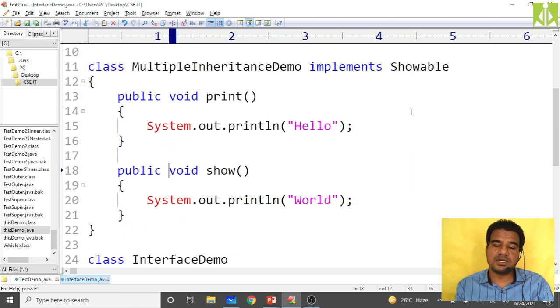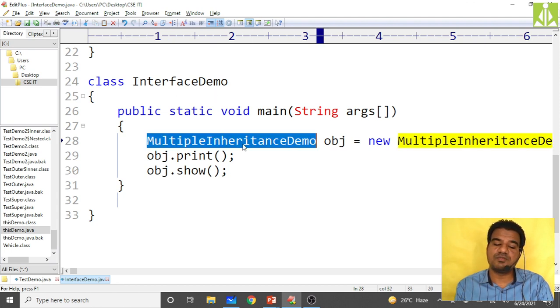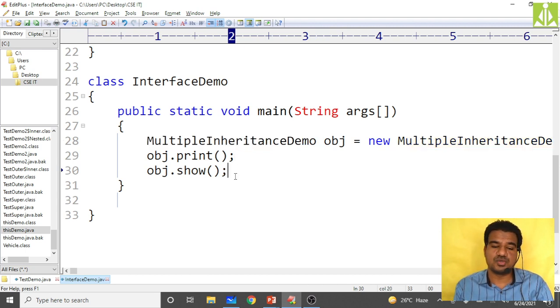Because the showable interface now has two abstract methods, by implementing it my multiple inheritance demo class has to give the implementations for both, print and show, which it is doing. And inside the interface demo class we create the object of the multiple inheritance demo class and use that object to invoke both print and show methods.